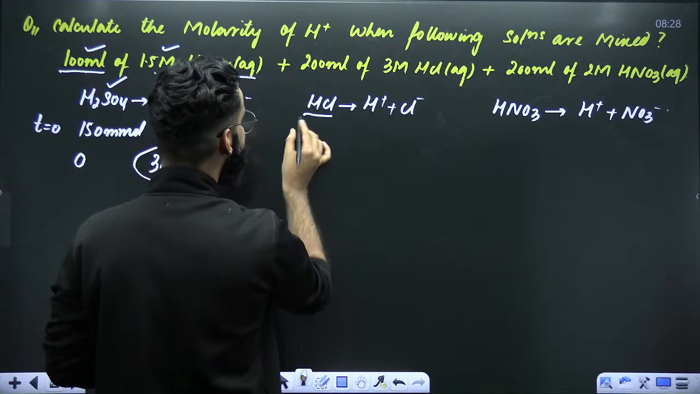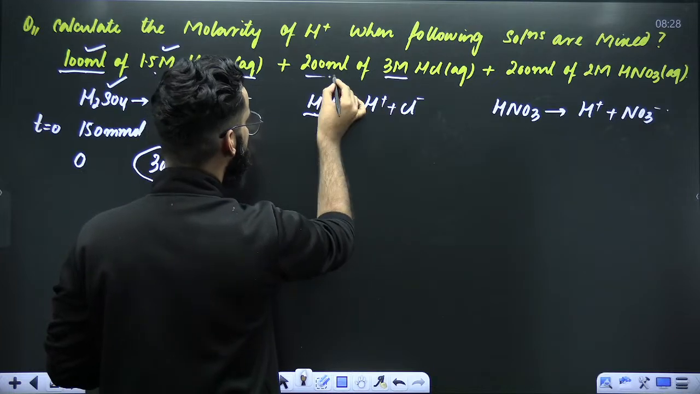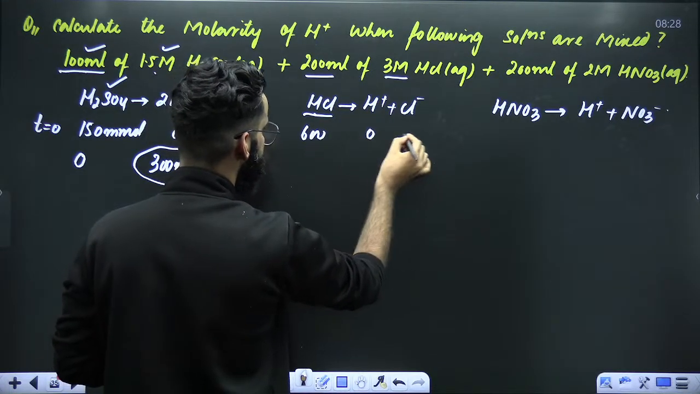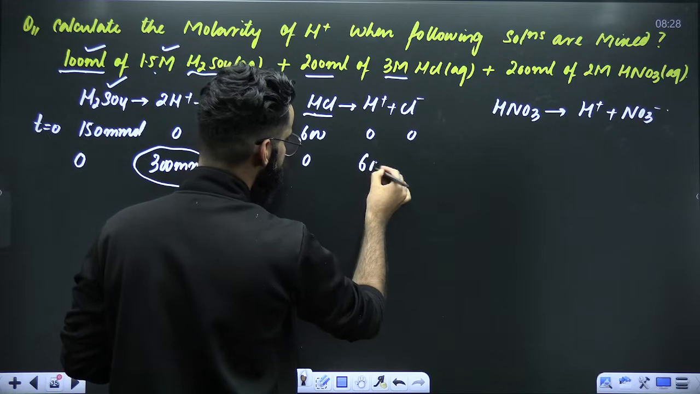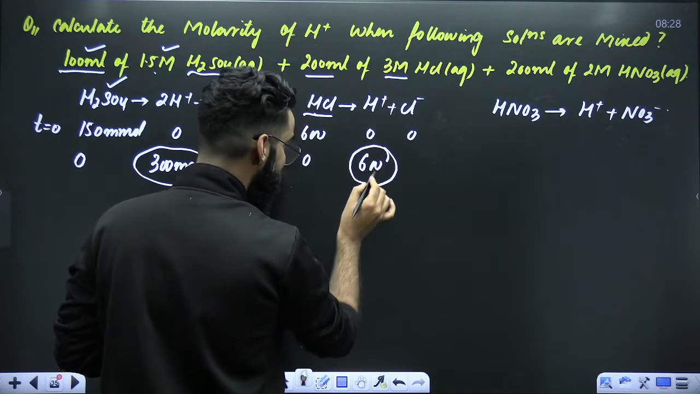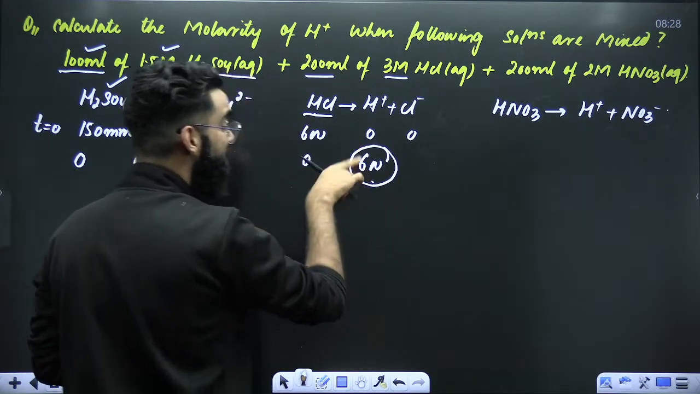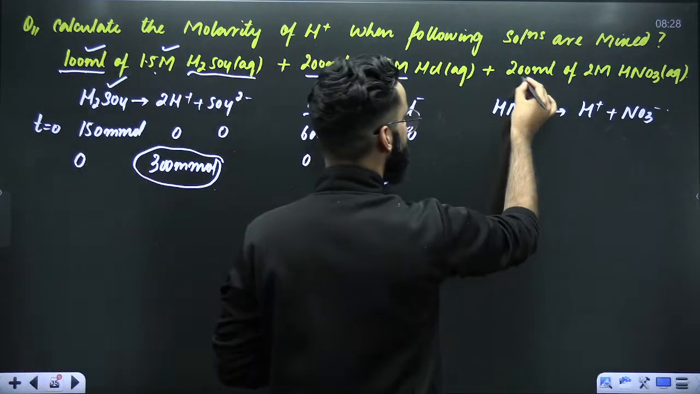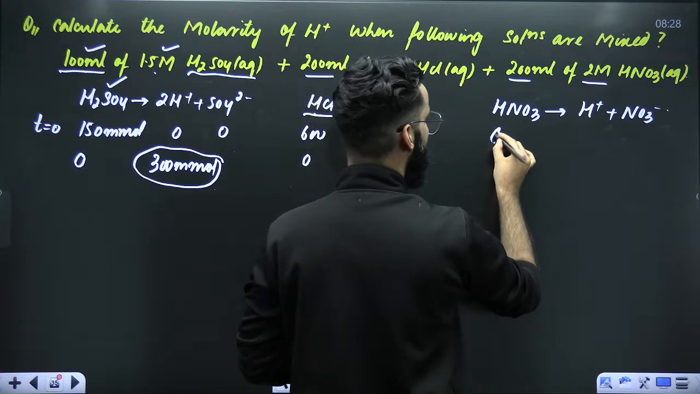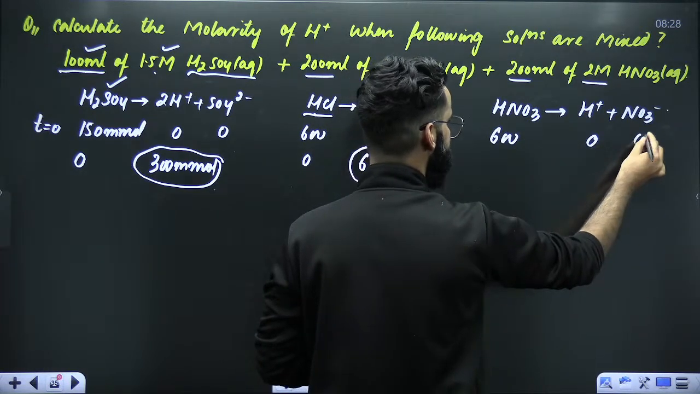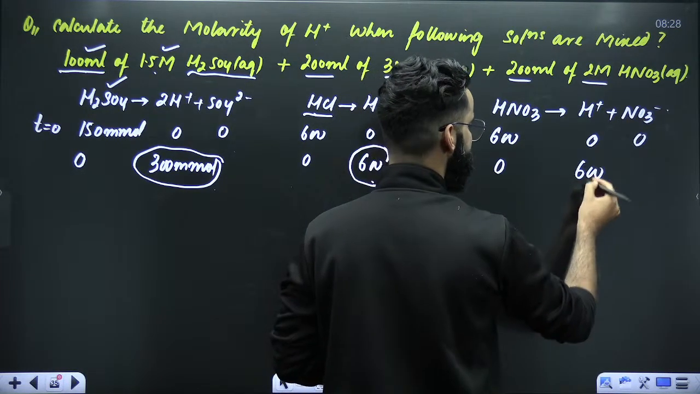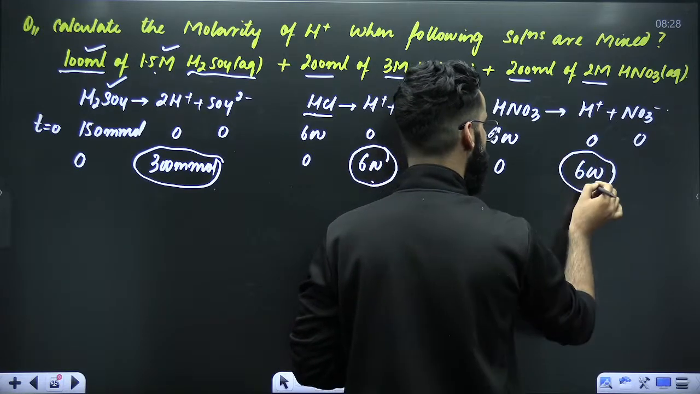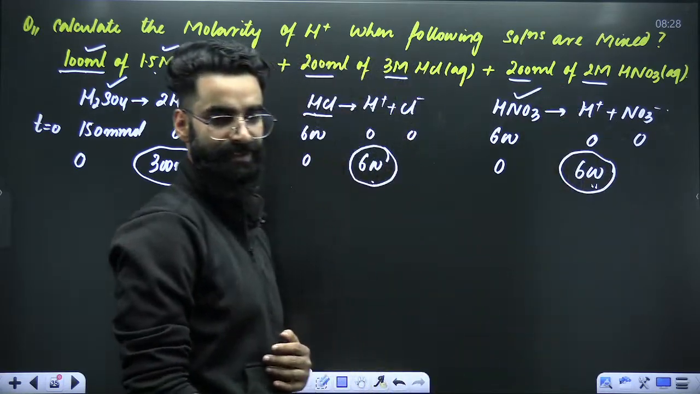How many millimoles of HCl we had in the beginning? This multiplied by this, 600 millimoles, 0, 0. Now this is 0, this is 600. What is the 600? These are the millimoles of H positive which are generating in the resulting solution from HCl. HNO3, this multiplied by this. So we have got 600 millimoles of HNO3 in the beginning, 0, 0. Now this is 0, this should be 600. So 600 millimoles of H positive are coming from HNO3, right?